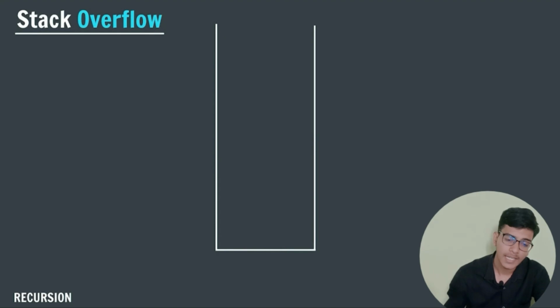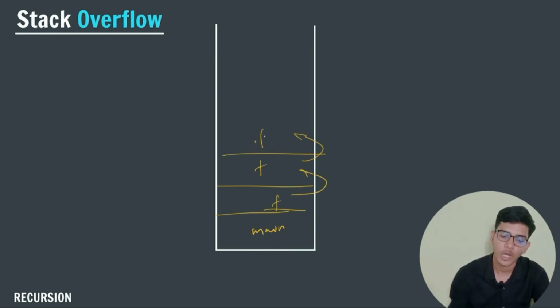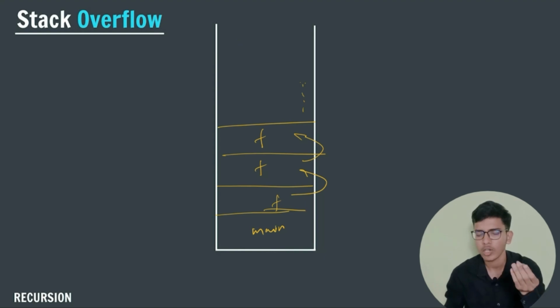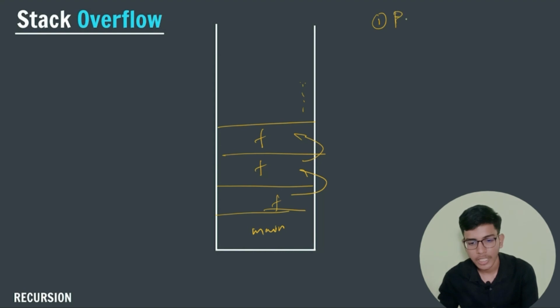Let us consider that I am calling the main function. From the main function I am calling my function, and again from the function I am calling my function, and this function calling takes place. Why do we get stack overflow for a particular recursive function? The first reason is a huge parameter.